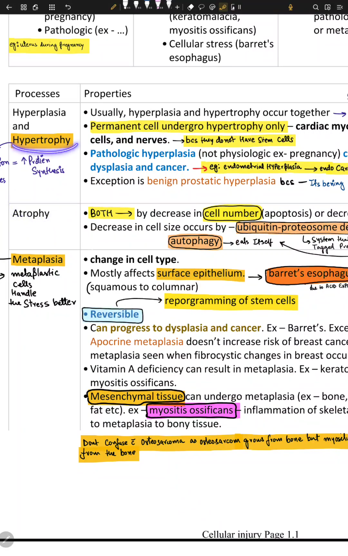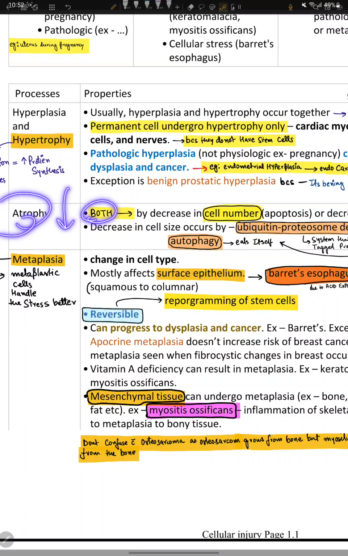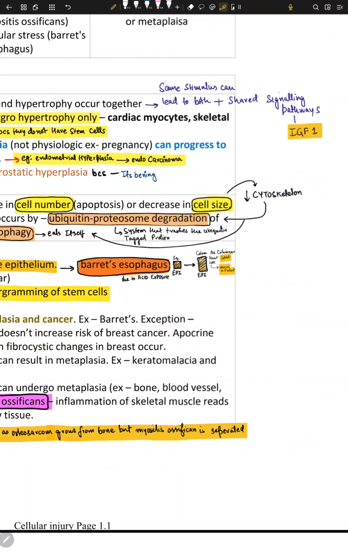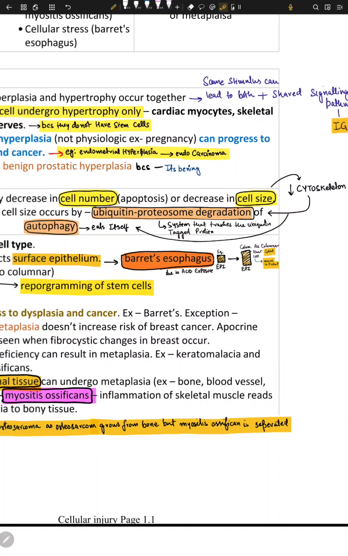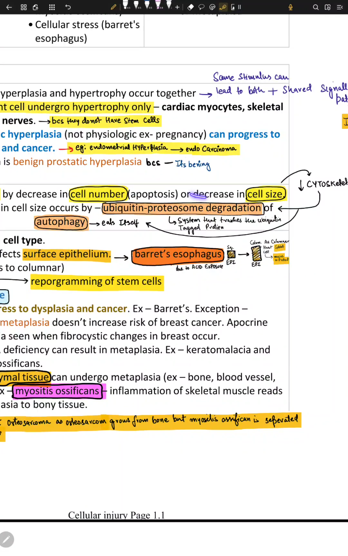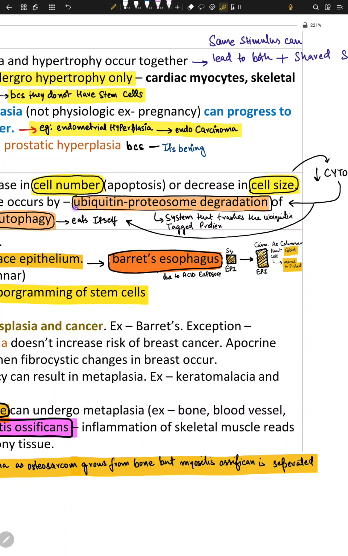Well, we know hypertrophy is just an increase in size. So atrophy is quite the opposite, a decrease in size. So atrophy can happen by both a decrease in cell number and a decrease in cell size, okay? And usually the decrease in cell size is done with two processes. First is the ubiquitin proteasome degradation system. Well, what happens is that some proteins get tagged by ubiquitin, and this system actually eats them up, it trashes